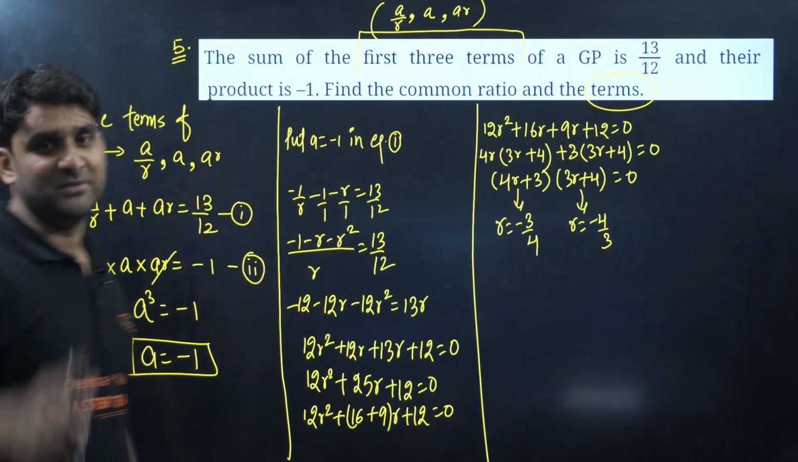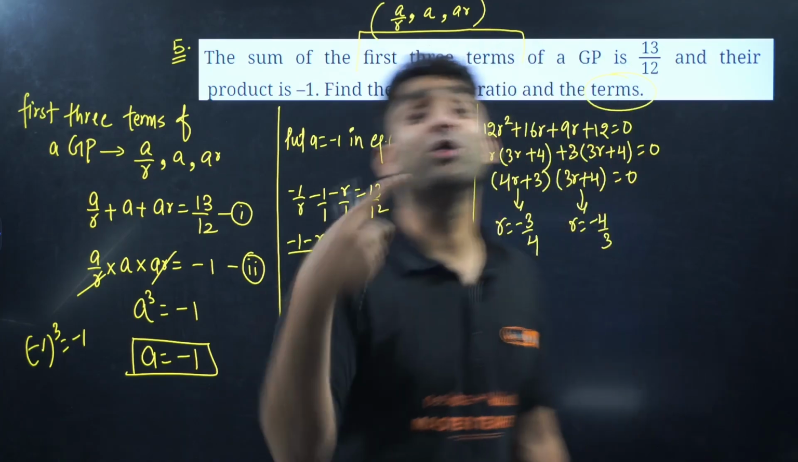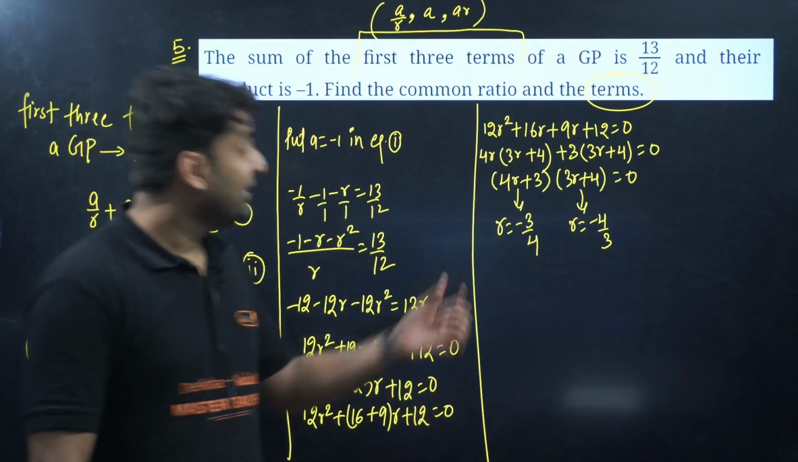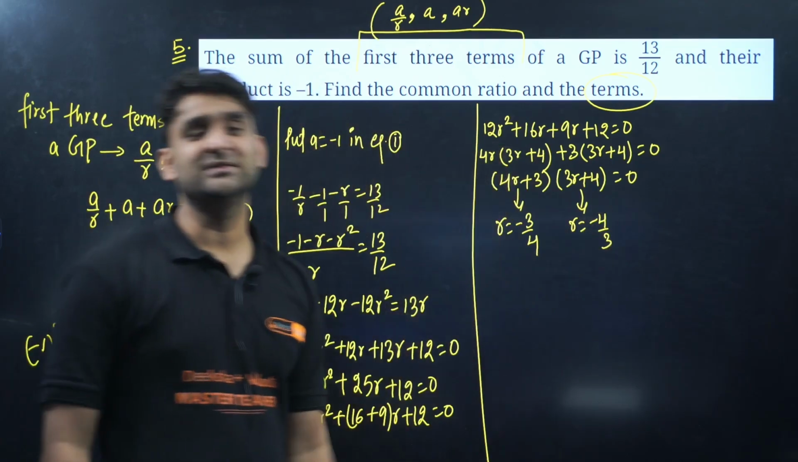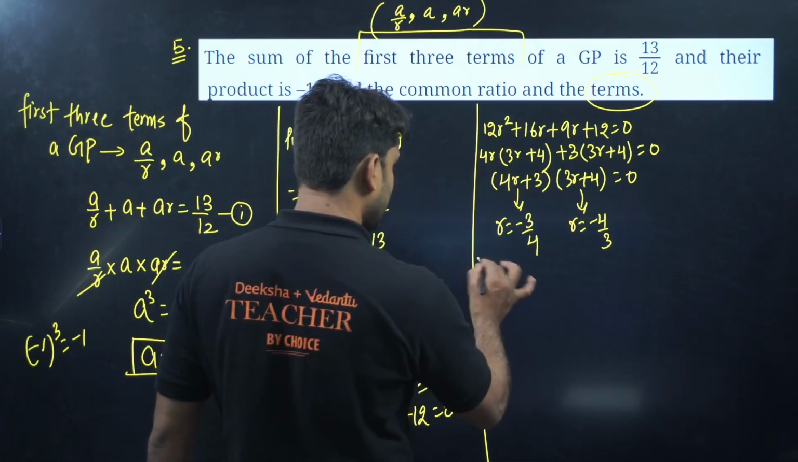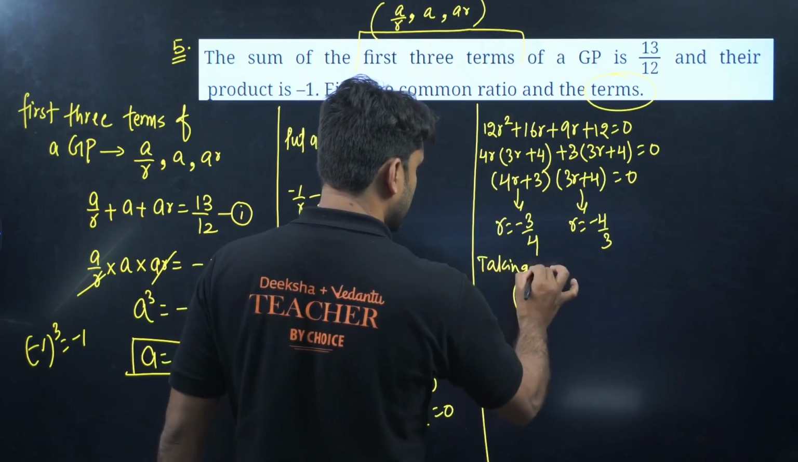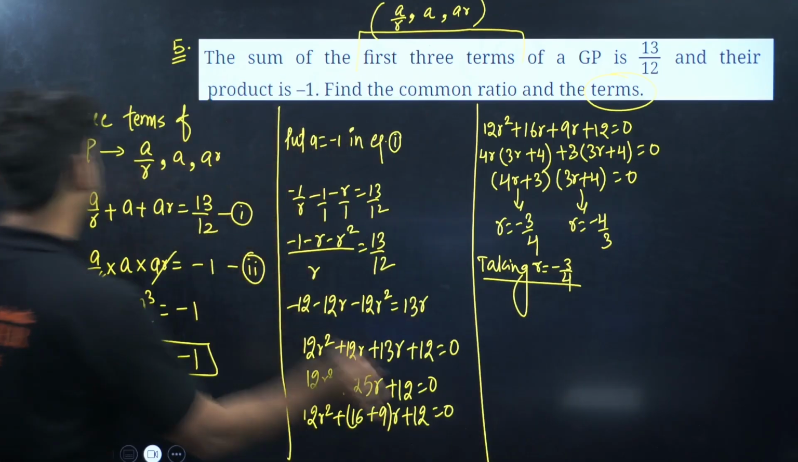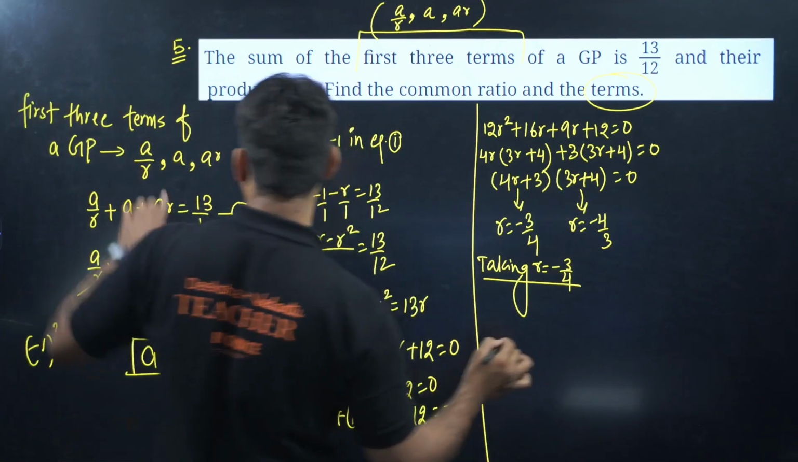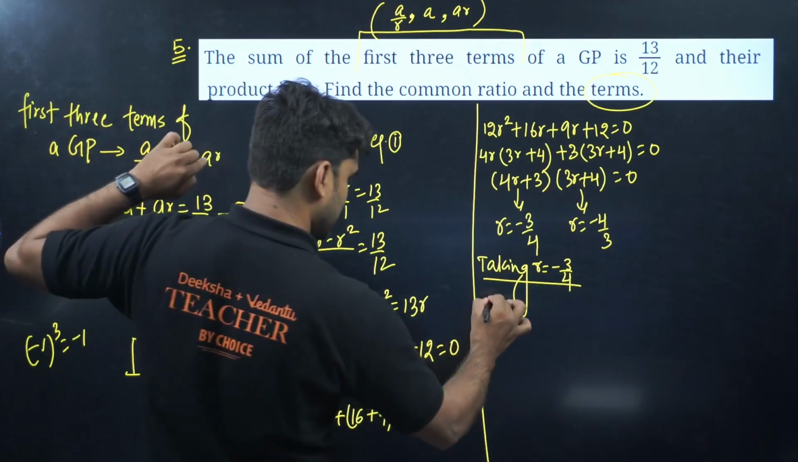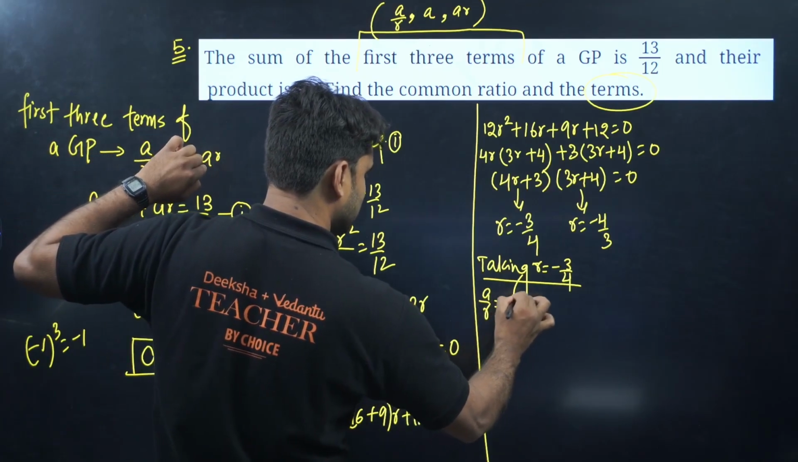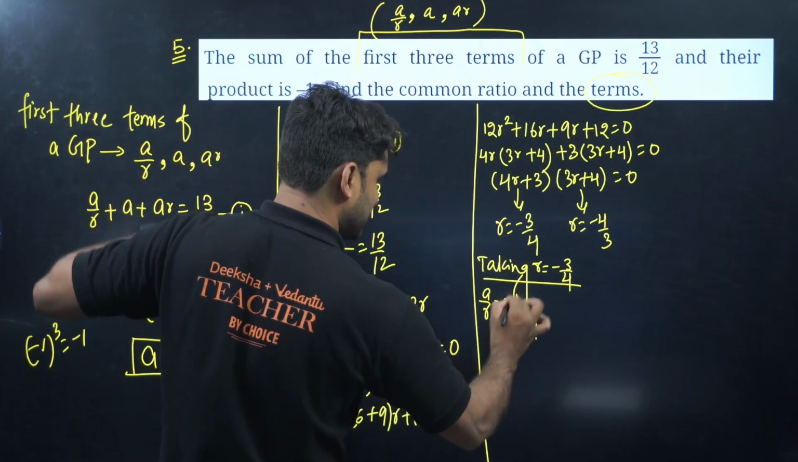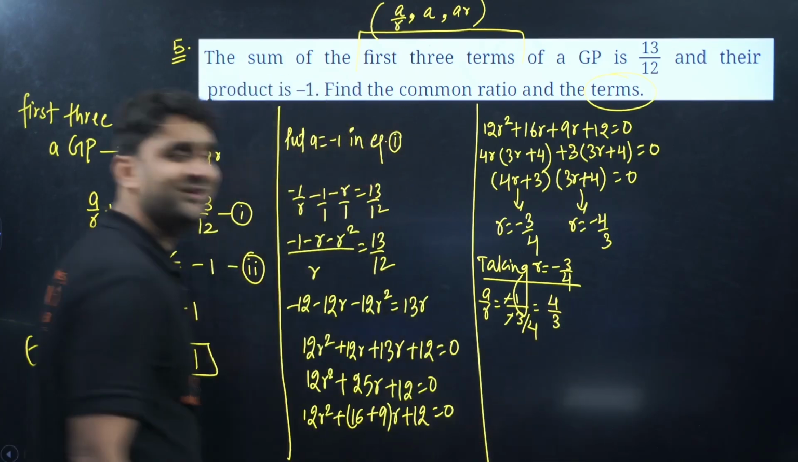But the first term is only 1, a is equal to 1. But we have two common ratios, minus 3 by 4 and minus 4 by 3. So we have to write the terms taking this common ratio and this common ratio separately. So I'm taking R is equal to minus 3 by 4. Let's find out what our terms were. A by R. A is minus 1, divided by R, which is minus 3 by 4. Minus minus cancel, 4 will go there. So 4 by 3 is the first term.